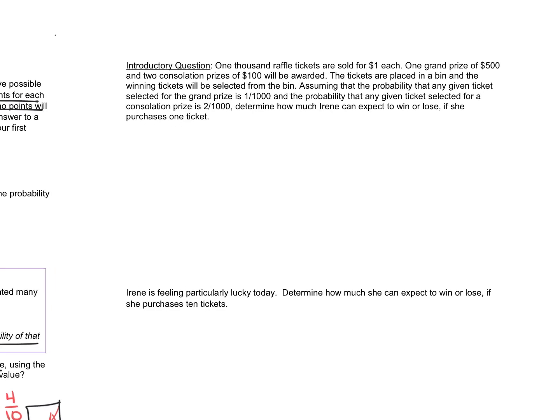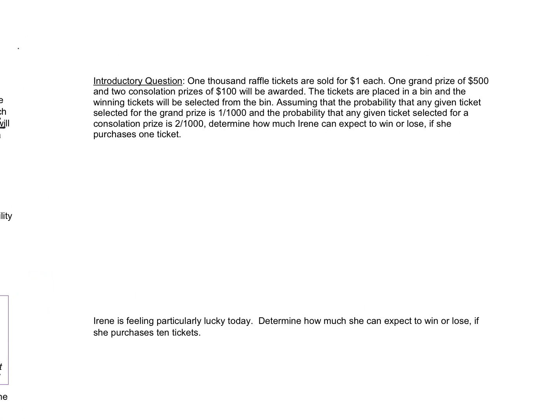All right, let's look at another situation. We have a raffle going on. There are 1,000 raffle tickets being sold for $1 each, so we have a little cost going on. One grand prize of $500 and 2 consolation prizes of $100 will be awarded. The tickets are placed in a bin, and winning tickets will be selected from the bin. Assume the probability that any given ticket is selected for the grand prize is 1 out of 1,000, because there are 1,000 raffle tickets, and the probability that any given ticket is selected for a consolation prize is 2 out of 1,000. So those are some different outcomes. How much can Irene expect to win or lose if she purchases one ticket?